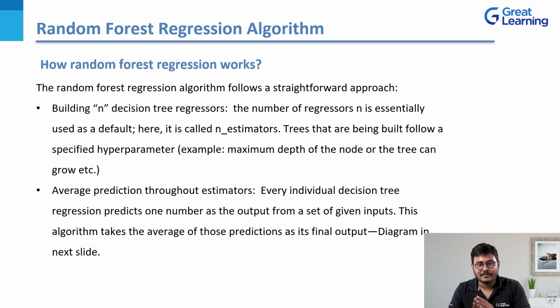So do not worry, guys. What I mean here is each of these decision trees that are part of the test class or the input class will produce their own output from the set of given inputs. Now this algorithm is going to take the average of those predictions as its final output. As I have already mentioned, the diagram is in the next slide.